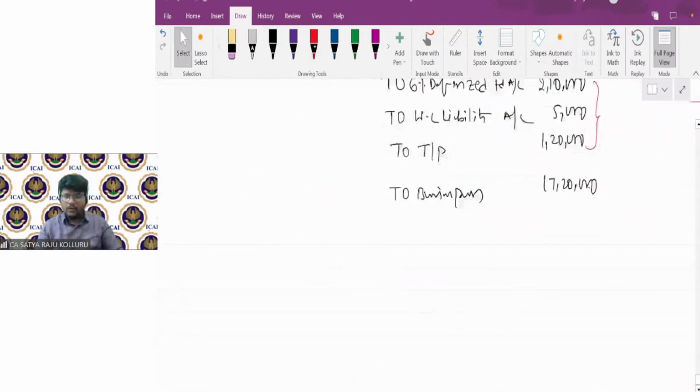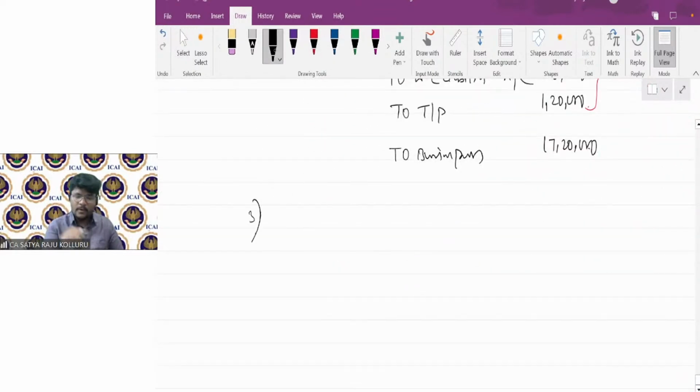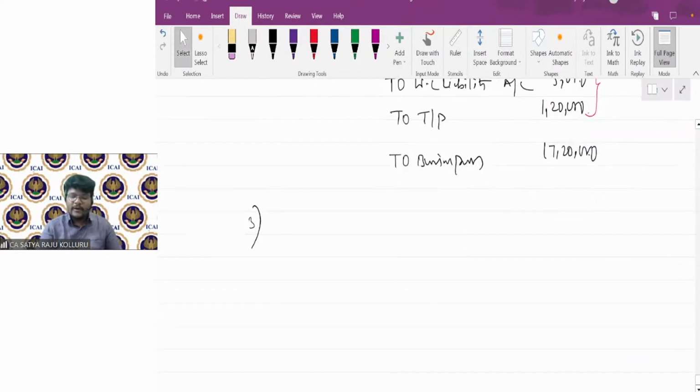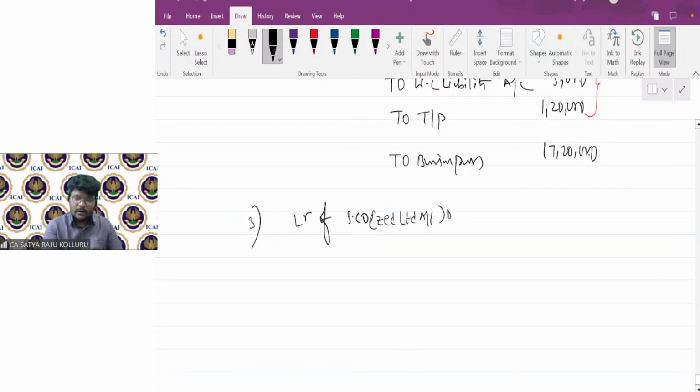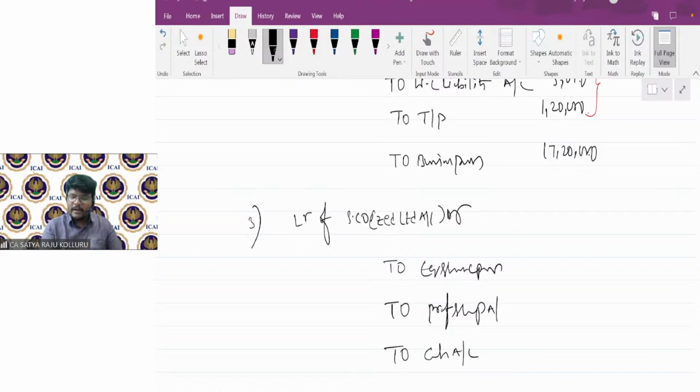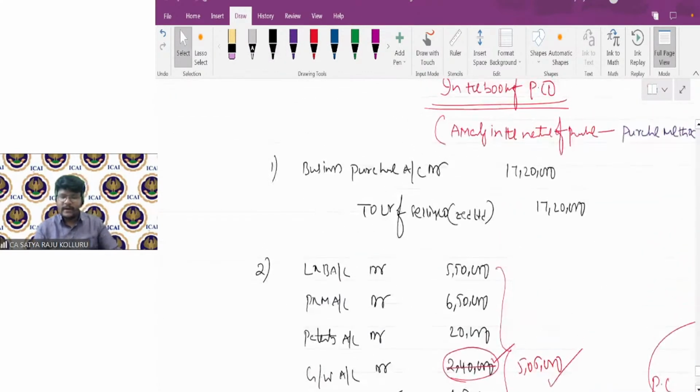If I come to the third entry, sir, I need to settle the liquidator of the selling company, right? The liquidator of the selling company is nothing but Z Limited account debit. To, I'm issuing equity shares, that's why equity share capital. I'm issuing preference shares, preference share capital as well. I'm issuing cash as well, to cash. If any equity or preference shares are issued at more than the face value, then you can credit securities premium as well. Now, how much amount do I need to pay? 17,20,000, which is PC. Tell me, guys, 17,20,000.